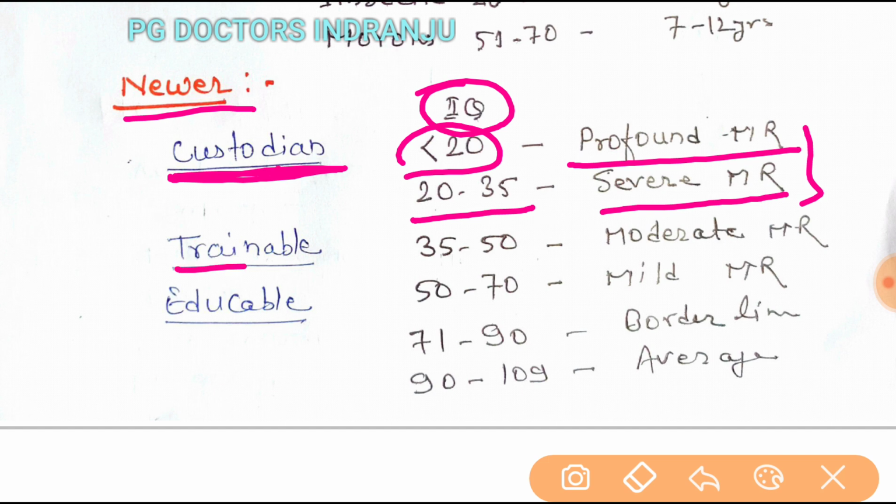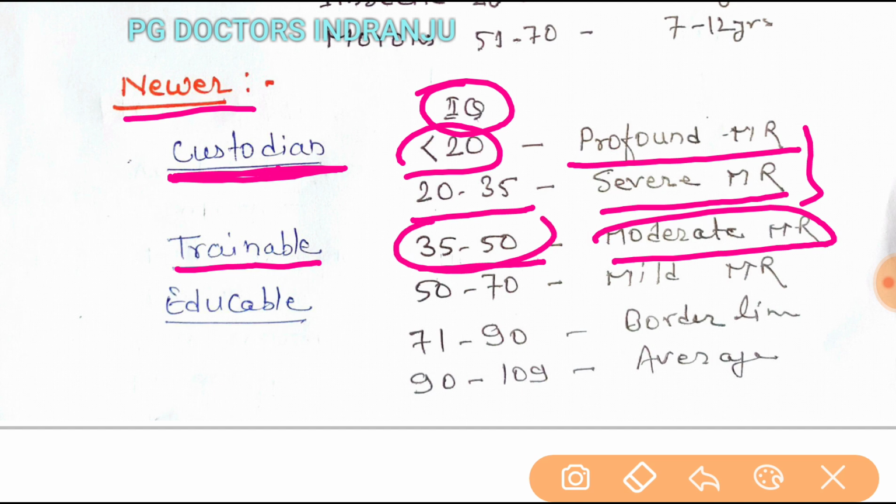The trainable person, or moderate MR, has an IQ of 35 to 50, and this person can be trained.